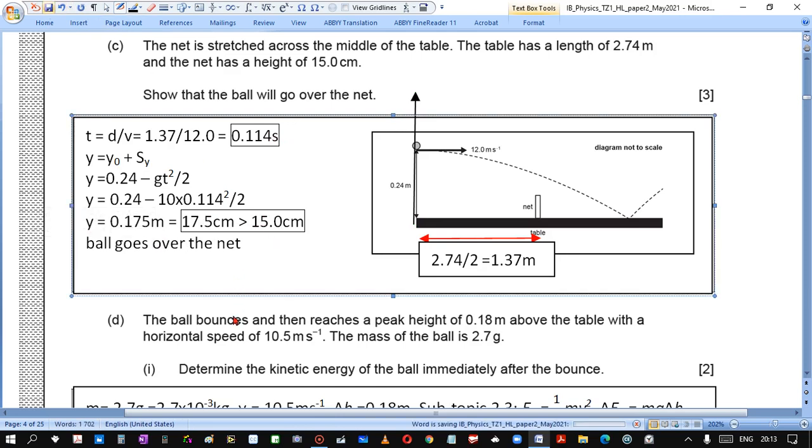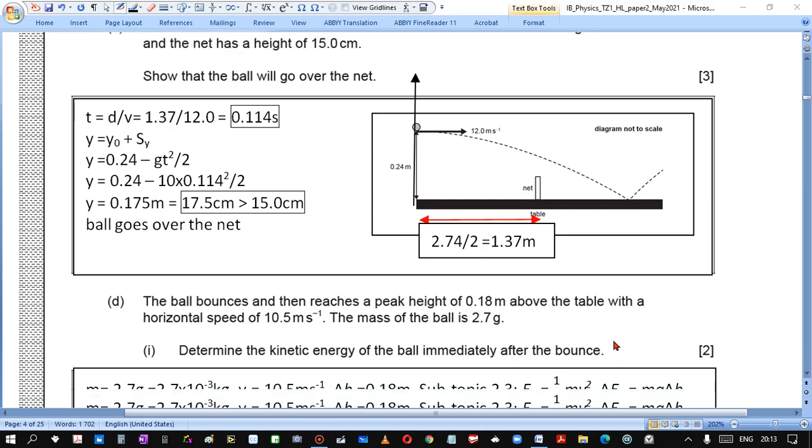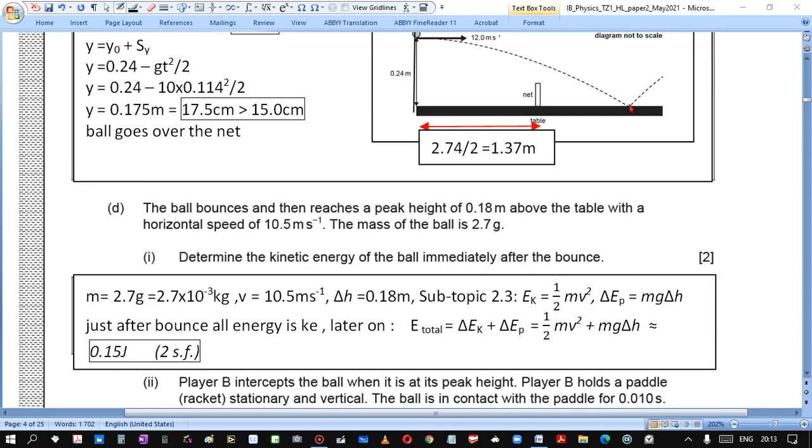Finished. The ball bounces and then reaches peak height of 0.18 meters above the table with a horizontal speed of 10.5 meters per second. The mass of the ball is 2 grams. Determine the kinetic energy of the ball immediately after the bounce. Immediately after the bounce, all energy is kinetic, but after some time, it goes up and part of the energy turns into potential energy, part into kinetic energy, but the total stays the same.